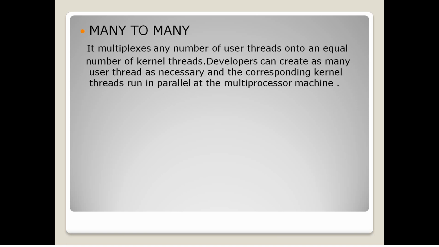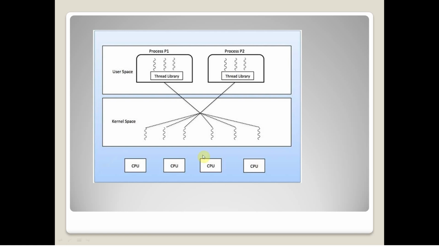Now the developers can create user threads, and then the corresponding kernel thread is generated by the operating system, and it runs in the multiprocessor machine. Now this is the picture. Here you can see there are many threads which are mapped to many kernel threads. If any block occurs over here or here, the full kernel space, the threads will be blocked and cannot be accessed.